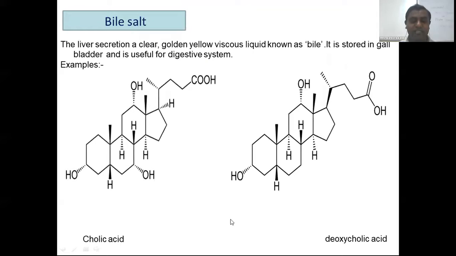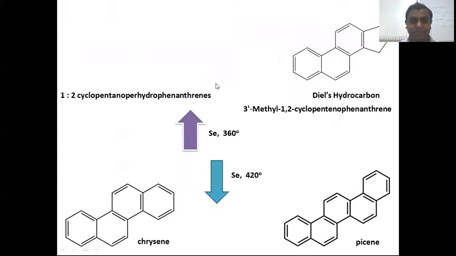Yes, you see that as I said earlier, bile acid is secreted in the gallbladder of any kind of animals. So these are the two examples like cholic acid and deoxycholic acid. This is a bile acid because of the presence of a carboxylic acid. We can say that it is a bile acid. Now we discuss the chemistry of the